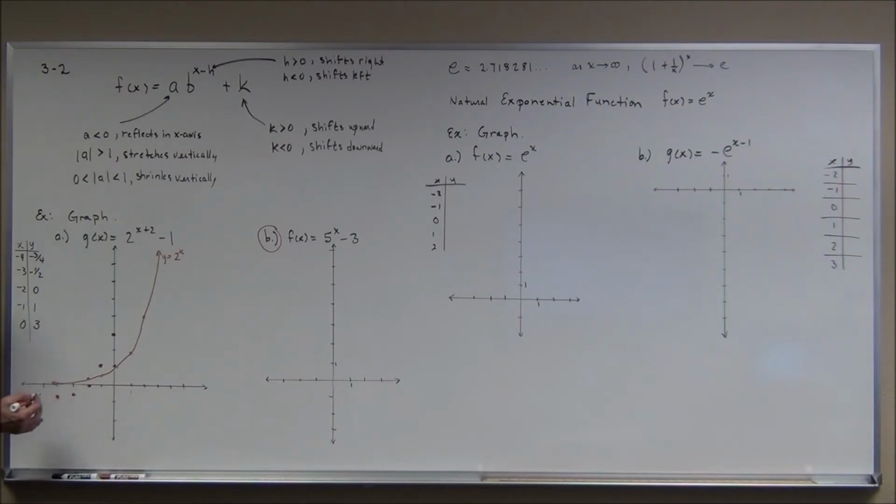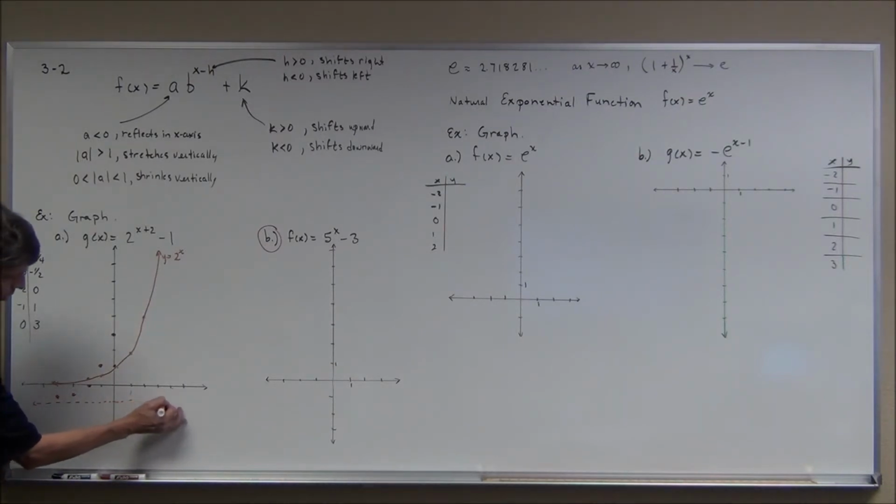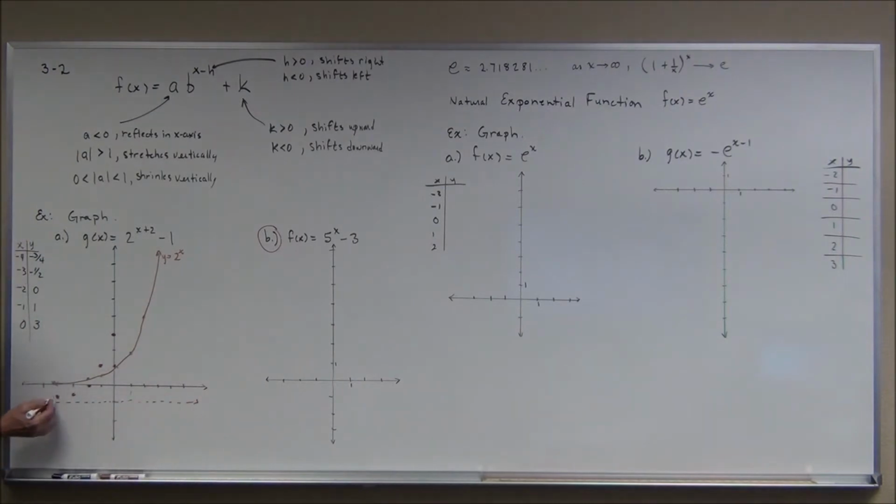And my graph now, because it went down 1, the line y equals -1 is now its horizontal asymptote. And it does something like this. Oops, it goes down further and further like that. And the one in red there, that's our boy right here.